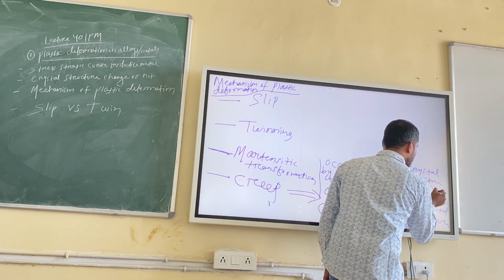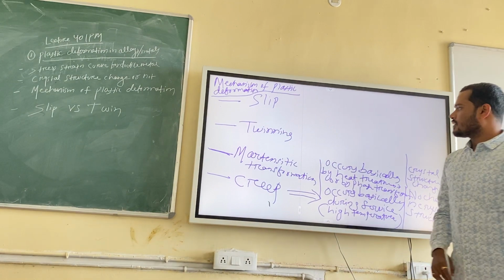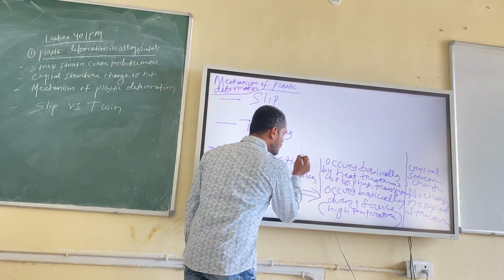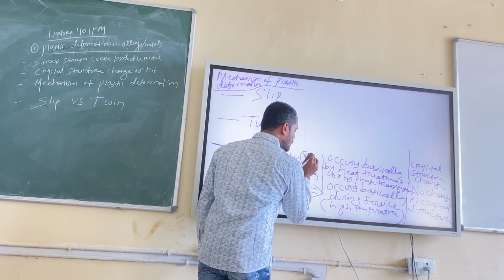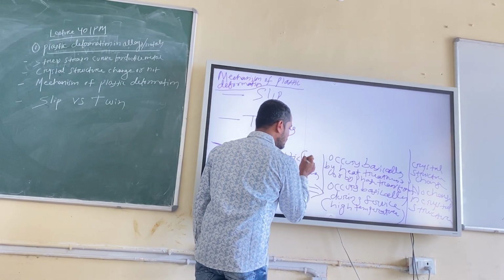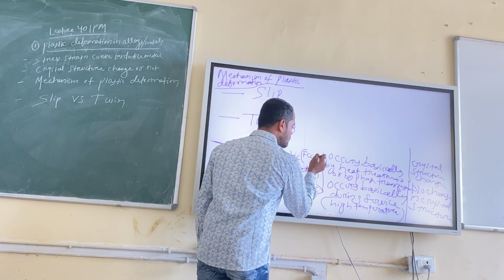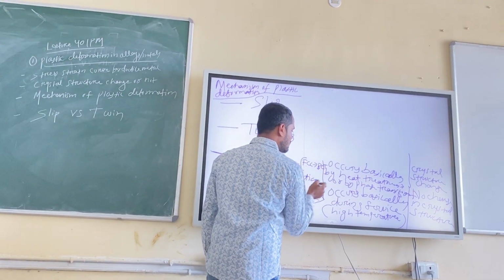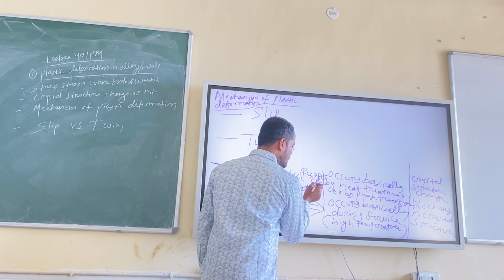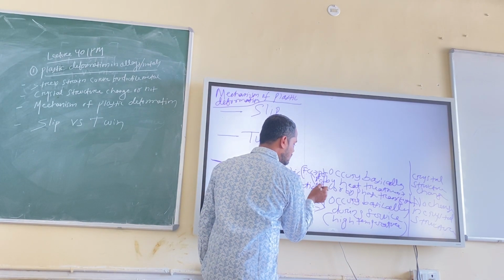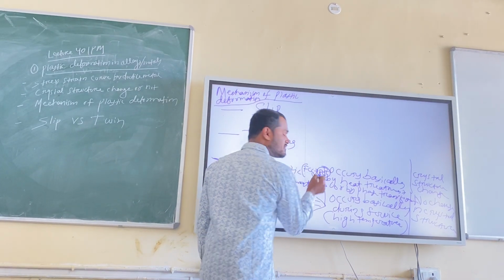And I can write simply: gamma becomes, or FCC becomes BCC, or it can become HCP. So basically this one is equal to BCT.